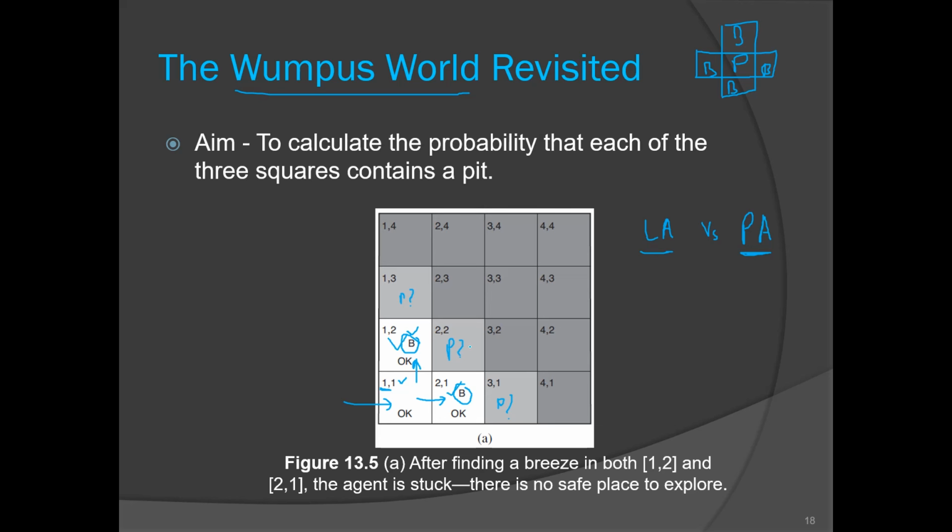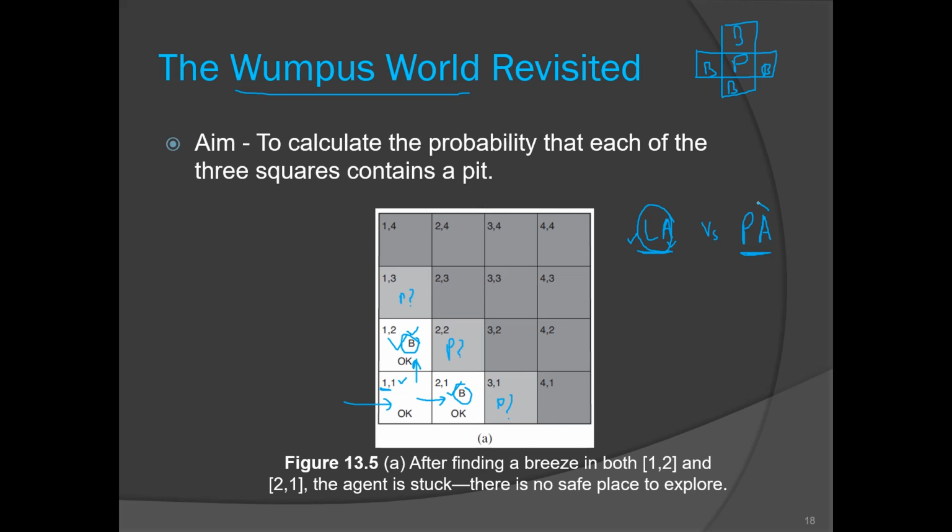So in this scenario our logical agent will fail. Why? Because he cannot determine where to go. He doesn't know which room is most likely to have a pit, so he has to choose the next room randomly. This is the drawback of the LA. In such scenarios our LA will fail.